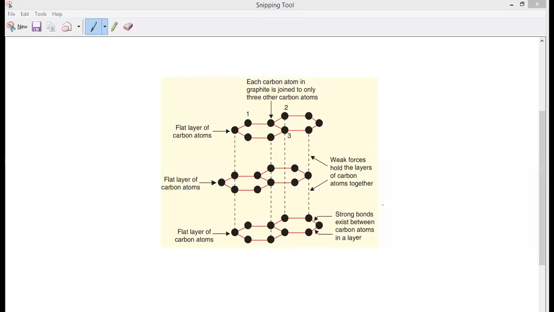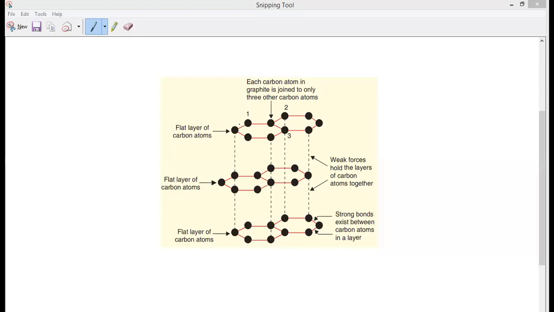In graphite, each carbon is combined with another 3 carbons, only 3 carbons having a relation. So how many free electrons does each carbon have? Each carbon combines with only 3 carbons. Now tell me, how many free electrons are there on each carbon? One free electron.